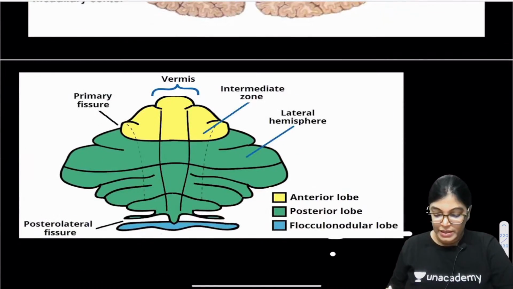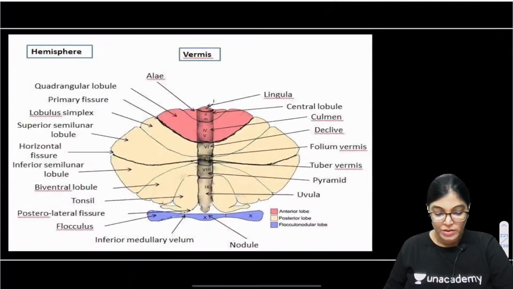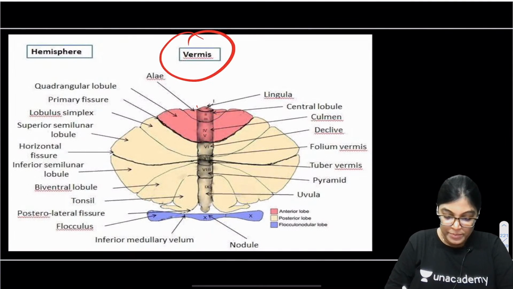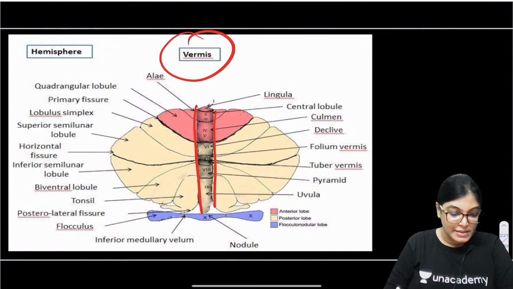See here, I have included a diagram showing the lobes and I have also included another diagram where you can clearly appreciate this is the vermal part and it is midline.